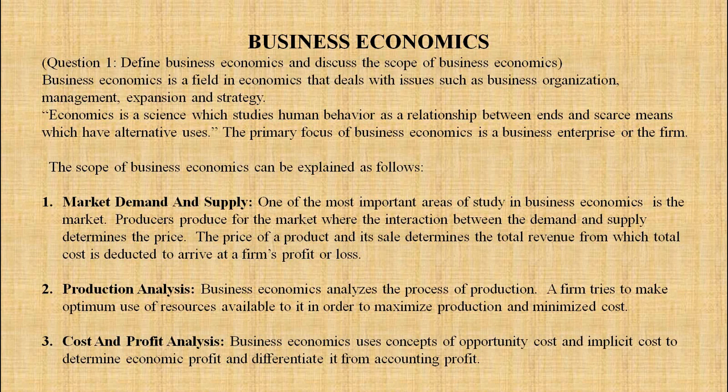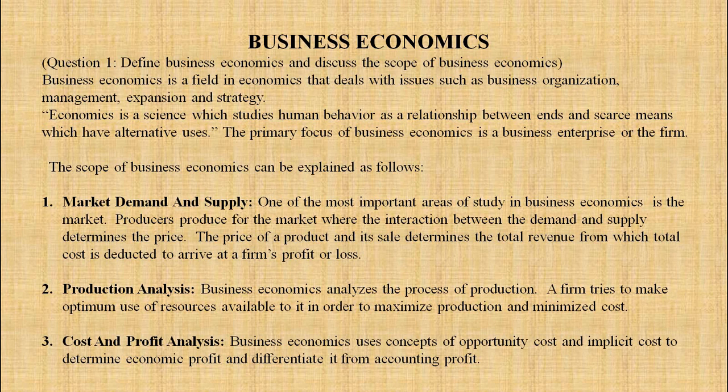Now to begin with, I'll just let you know that in economics pointers are very important, and under this specific question of scope of business economics, we are discussing 8 points. So all the 8 points are important and you have to give them in your answer. The first point is market demand and supply.